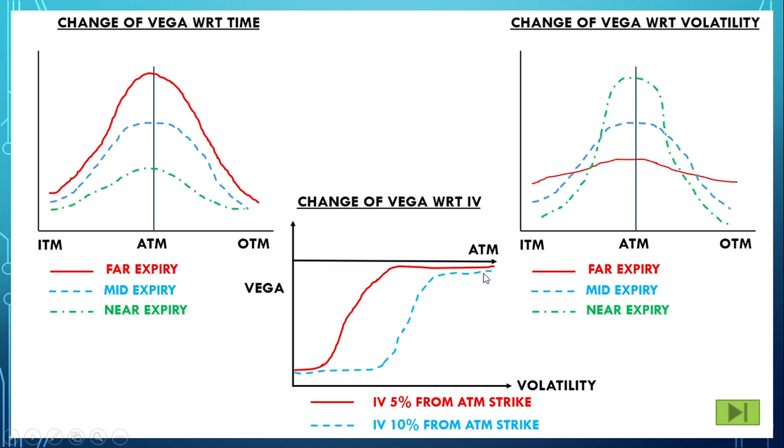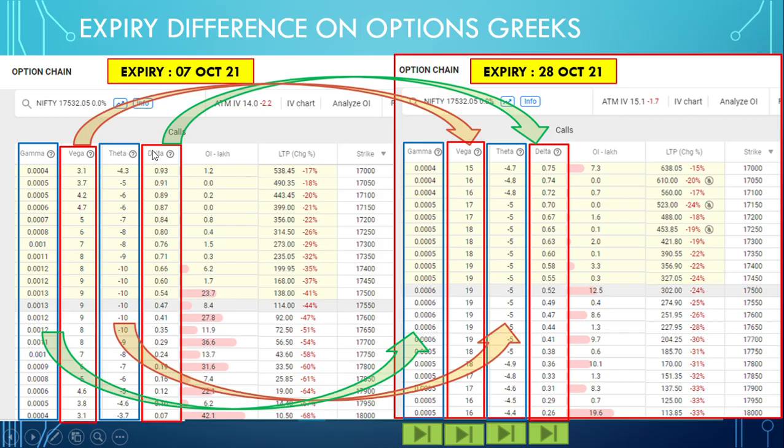Just for reference, it is nothing important. So let's see Vega. If you see the near expiry and far expiry, Vega is higher for far expiry and lower for near expiry.